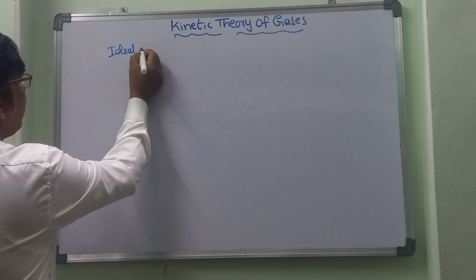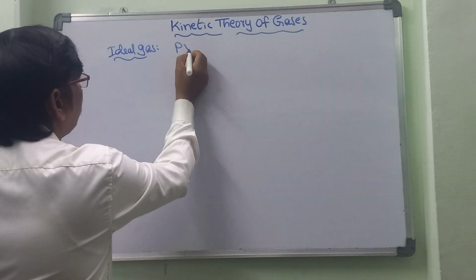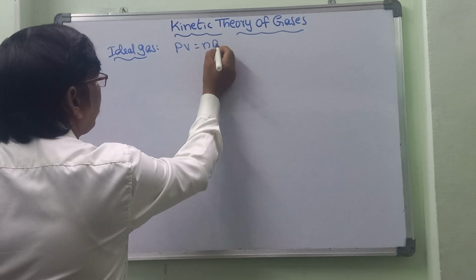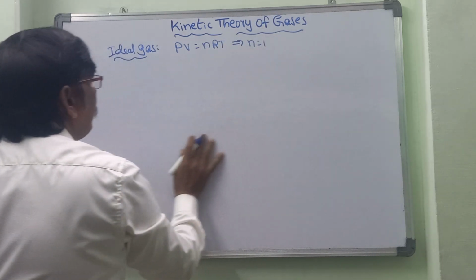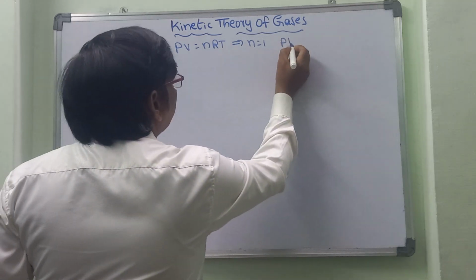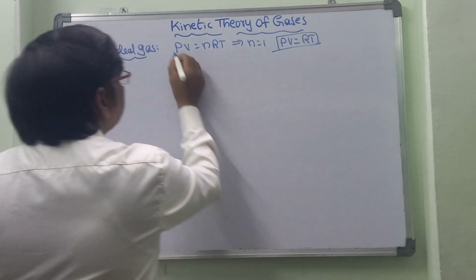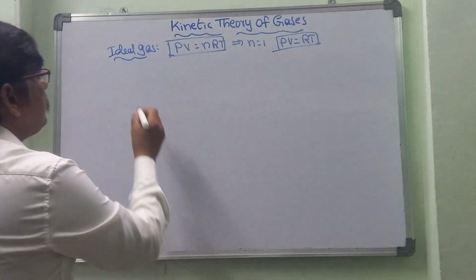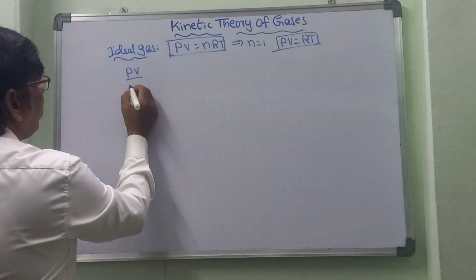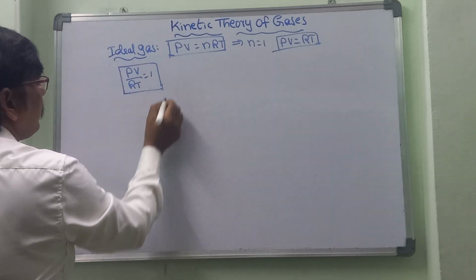How does this ideal gas change? Now let us see. PV is equal to nRT. If we take 1 mole, then what will happen? PV is equal to RT. This is one expression. PV is equal to nRT, and afterwards PV by RT is equal to a constant. This one also we can take.